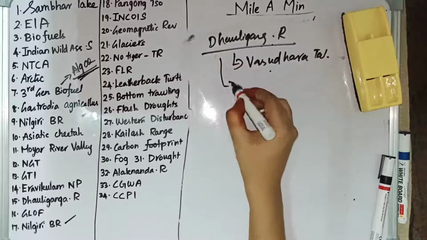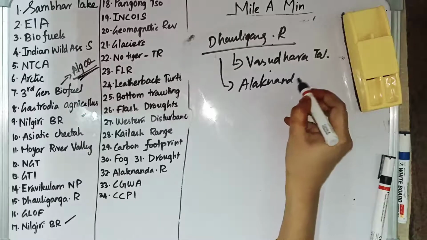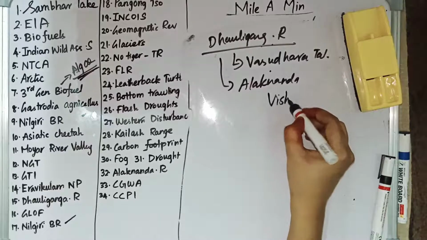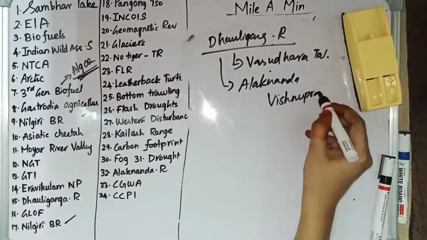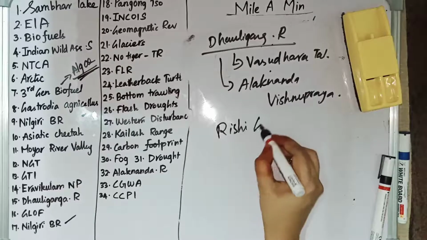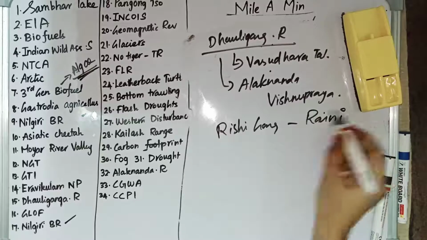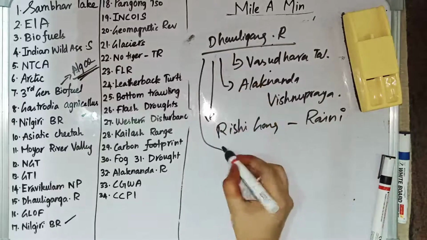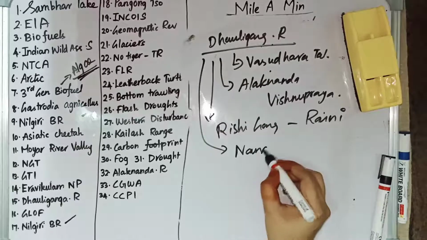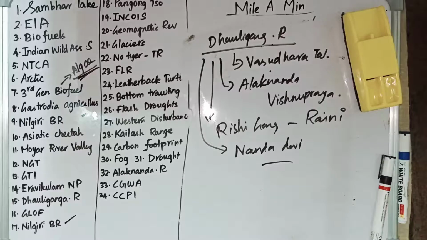It meets the Alaknanda River at Vishnuprayag. This Dhauliganga River also meets Rishiganga River at Raini. And this Dhauliganga River will flow through Nanda Devi National Park. These are the important points which are relating to Dhauliganga River.